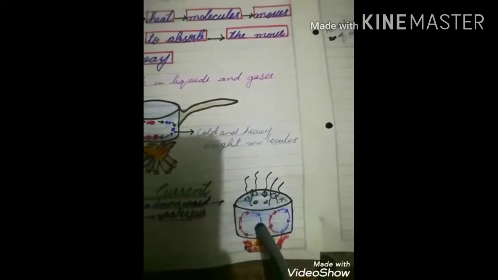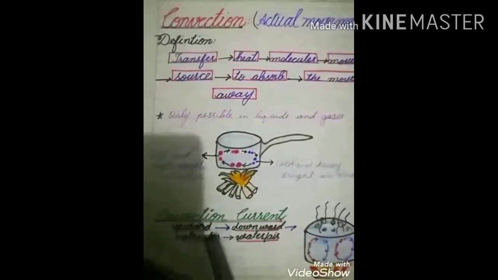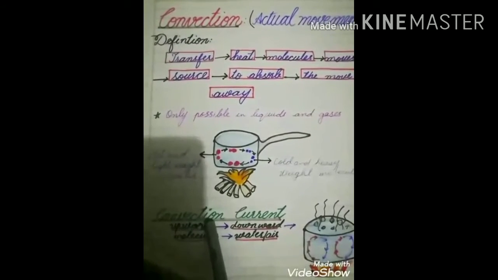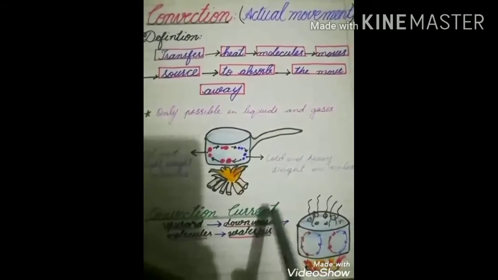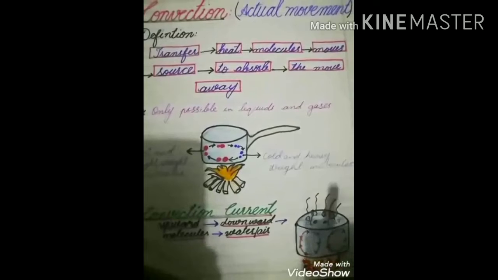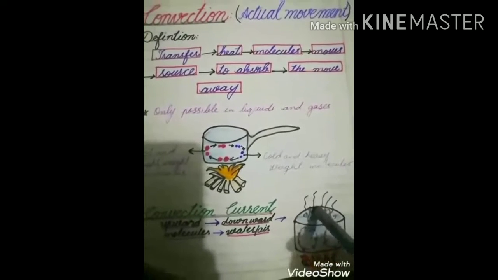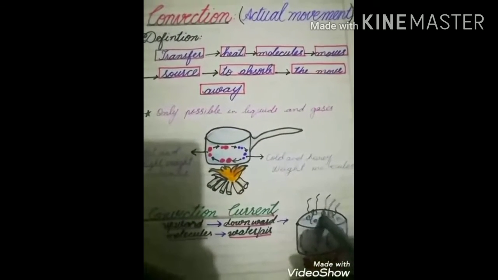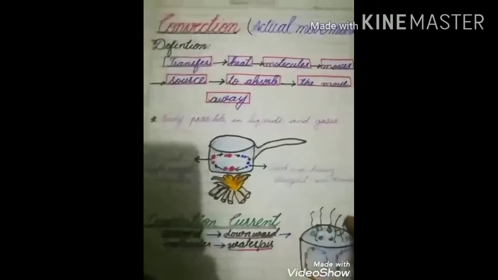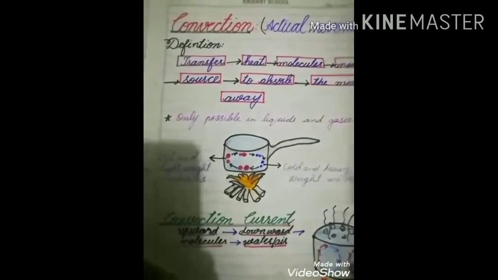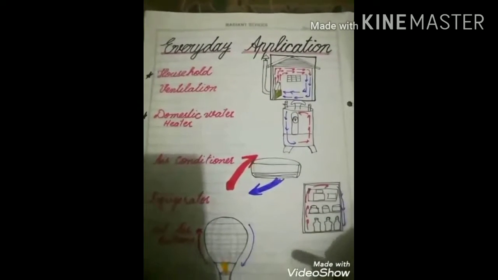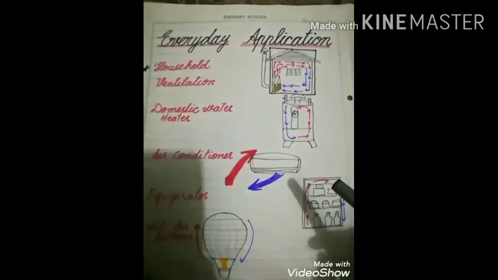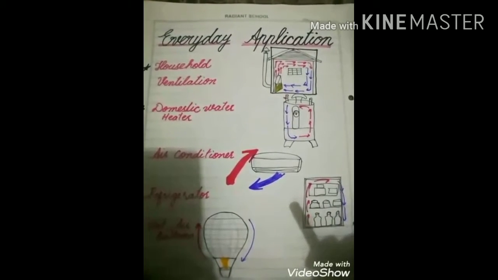So this is the main process, called convection current, which is responsible for the movement of the molecules in liquids and gases. Now this is the basic process, and here we can discuss convection current with reference to daily life examples, the everyday applications of convection current which happen in our surroundings.